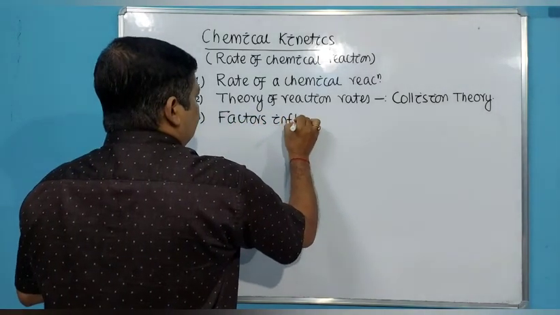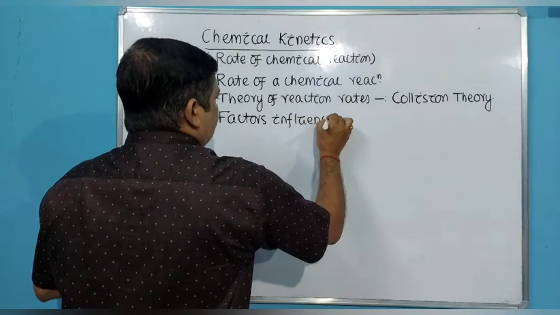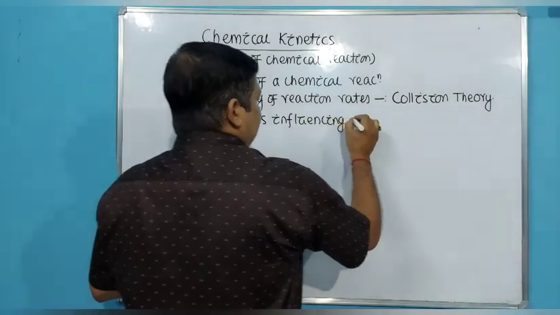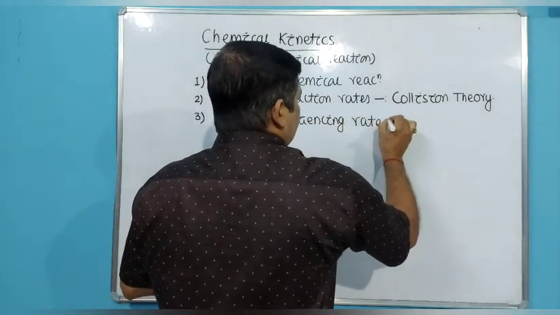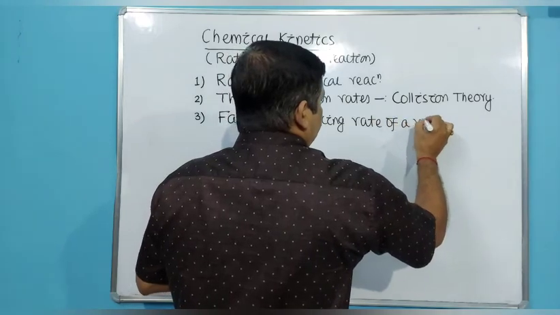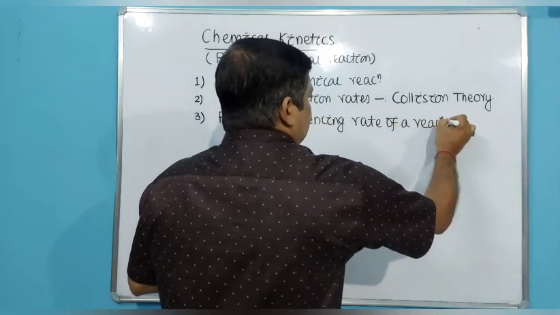Then third, we will discuss factors influencing the rate of a chemical reaction. Which factors influence the rate?